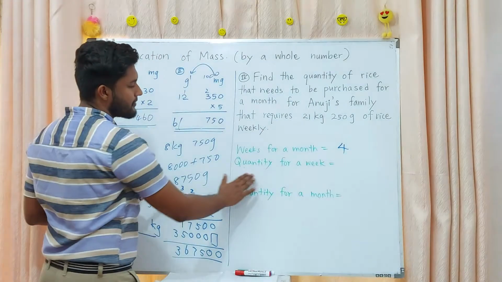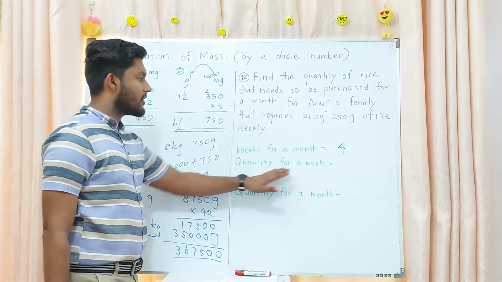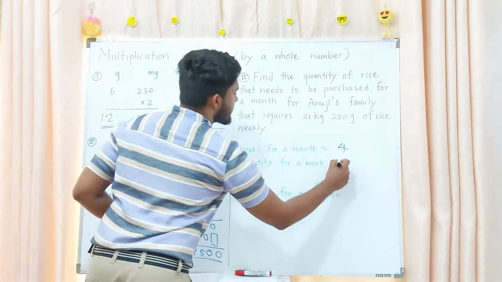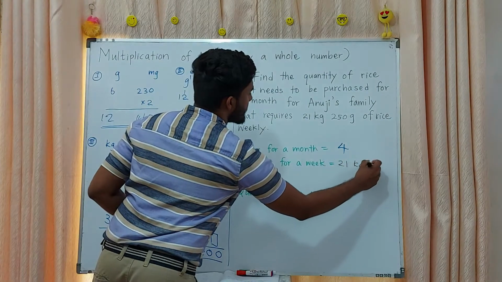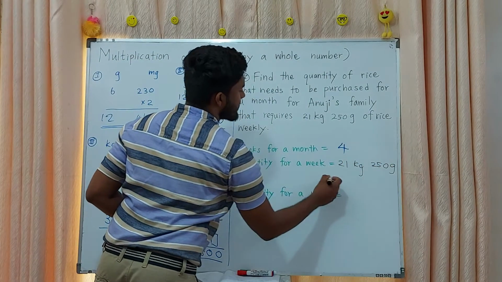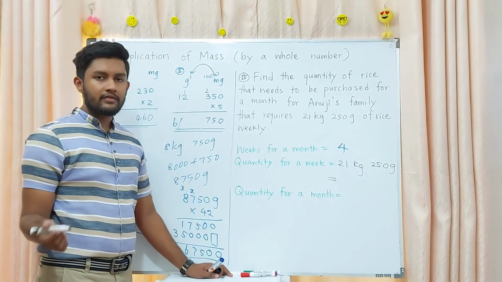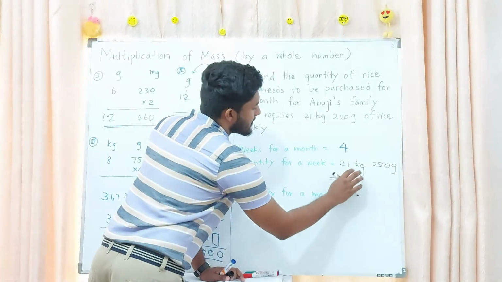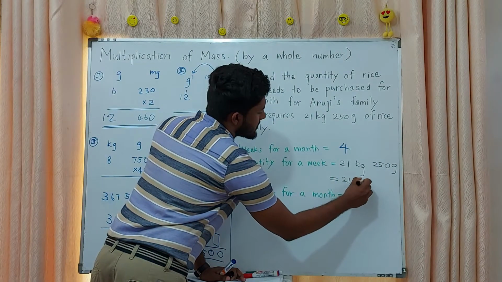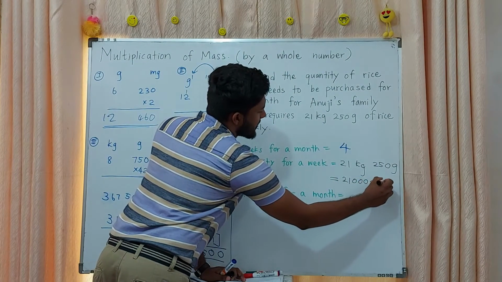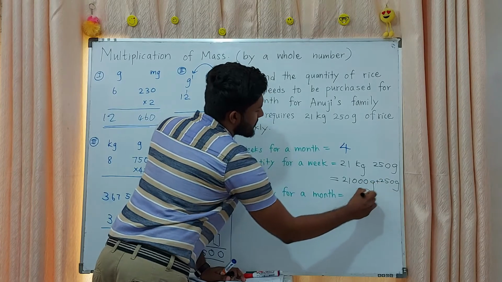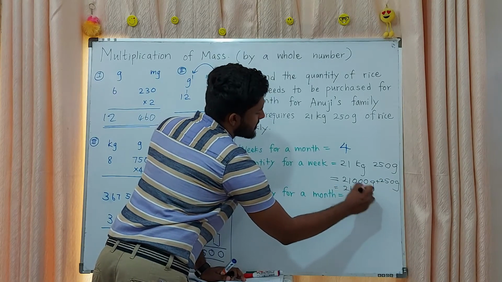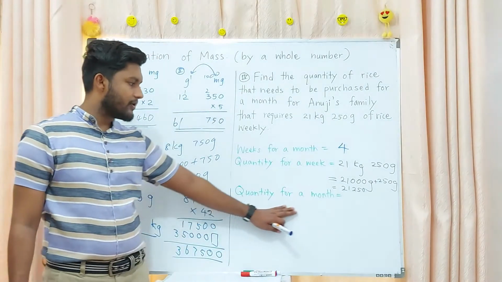Then quantity of a week. The quantity for a week. What is the quantity needed for a week? 21 kilogram and 250 grams. You know, for the easy, we are converting it to 1 unit. Then here 21 kilograms means 21,000 grams and 250 grams you want to add. Then what is the answer? 21,250 already in grams. Quantity for a month.